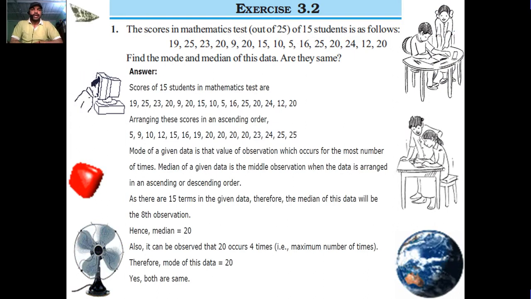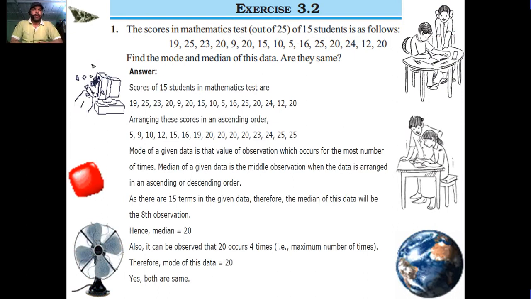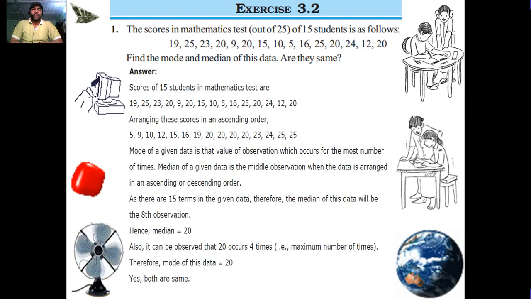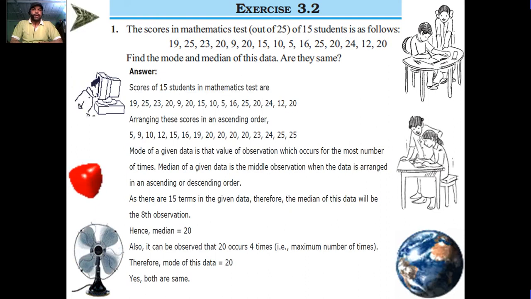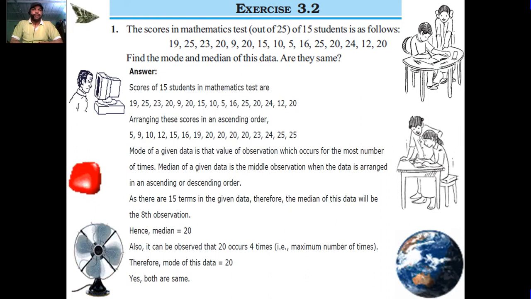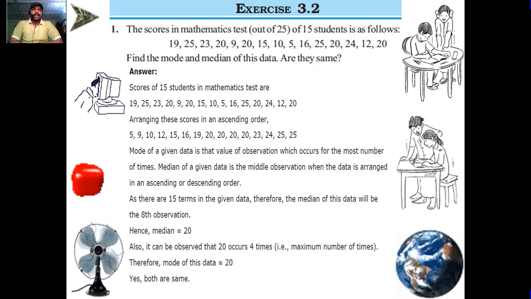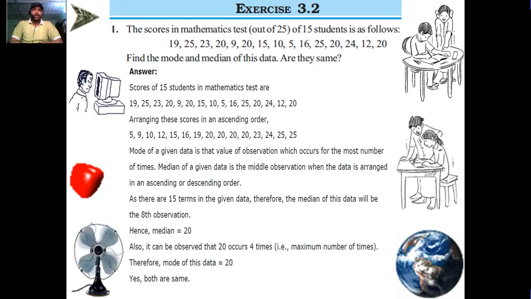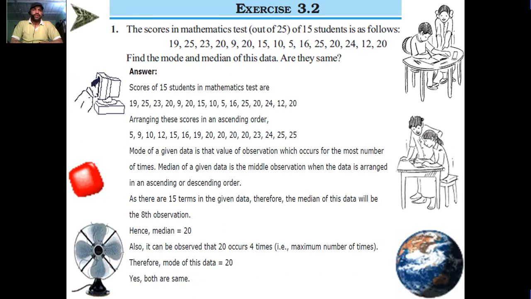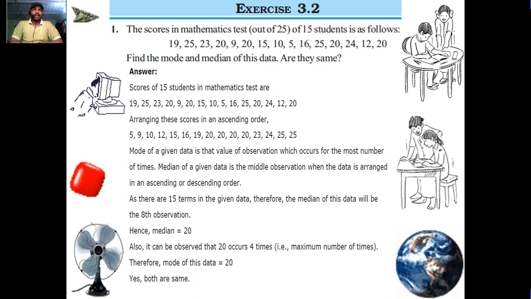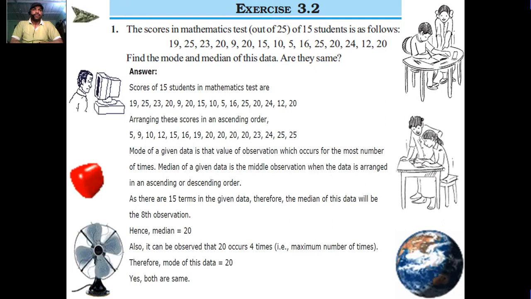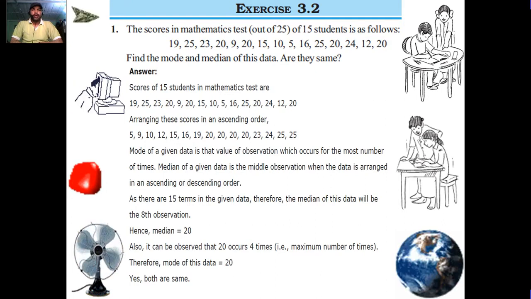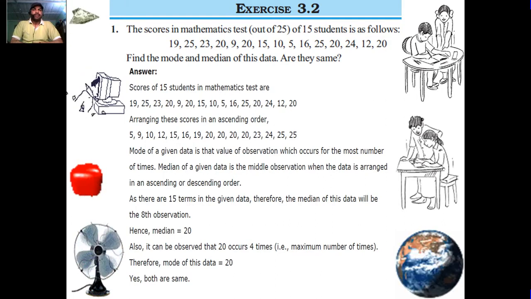Now, students, let's start our exercise 3.2. The scores in a mathematics test out of 25 of 15 students are as follows: 19, 25, 23, 20, 9, 20, 15, 10, 5, 16, 25, 20, 24, 12, 20. Find the mode and median of the data.